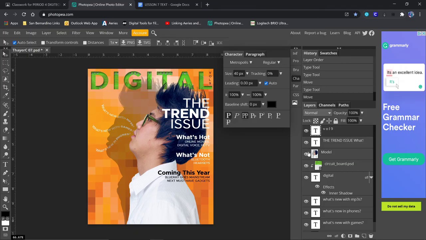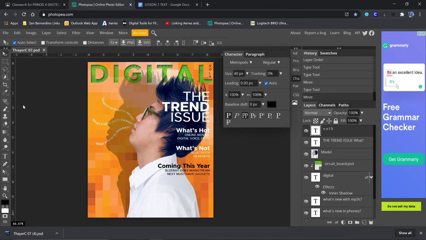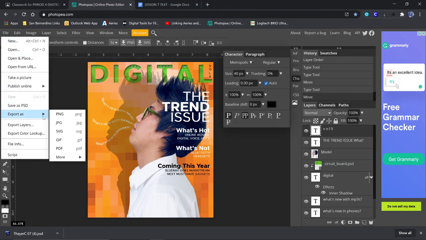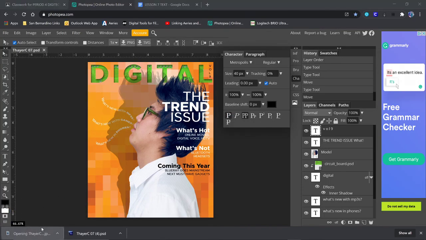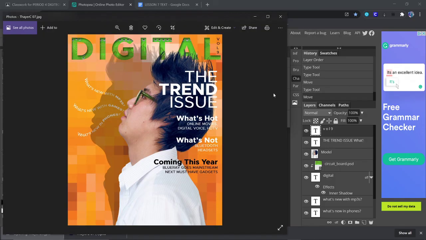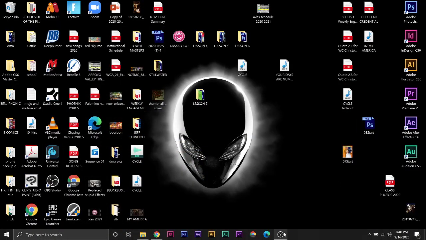Okay, we have a magazine cover. Very cool. Let's go up to File, save it, and we're going to File, Export as a JPEG, and save. And there is our finished project, and you are going to turn in that JPEG. And you've learned how to do some really cool text effects. Boom, that's it for lesson 7. Turn it in.